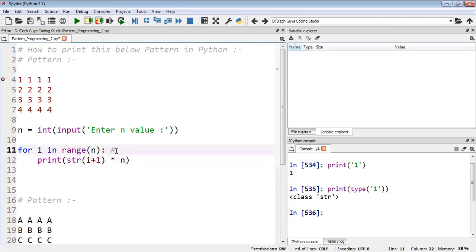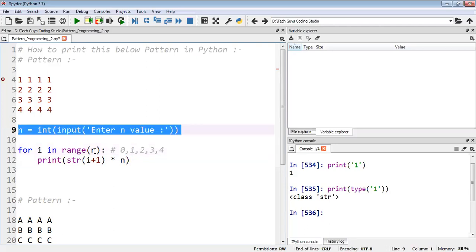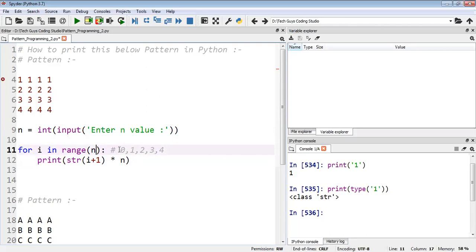First of all, I don't know how many values I will take for n. Consider if I take 5 for n, then how will it work? 1, 2, 3, 4, it will go till 4. So if the value is 5, then 5 will come here. As soon as the range is 5, how many times will my loop run? It will run 5 times, like 0 1 2 3 4. So first when the i value is 0, the 0 will come here. 0 plus 1 is 1, and it will display this much. I will get the output 1.